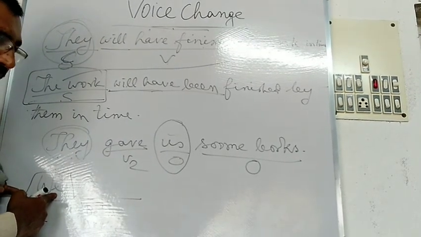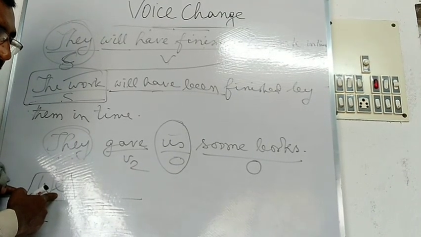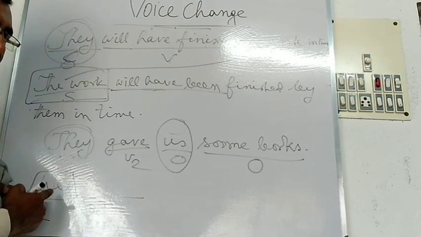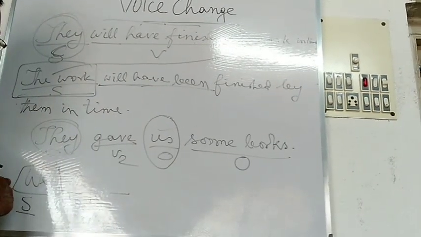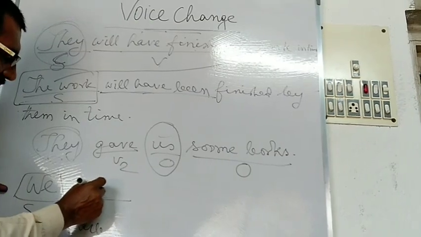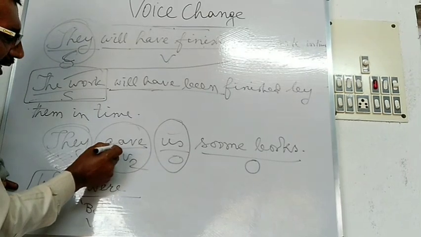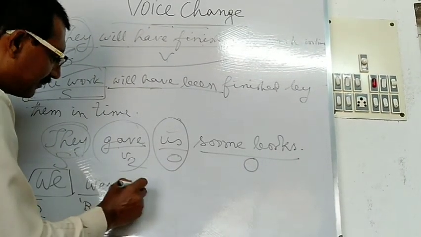Here we is used as the plural form, so you have to use were. We were. Next, you have to convert the verb into V3 form or past participle form. That is, we were given.